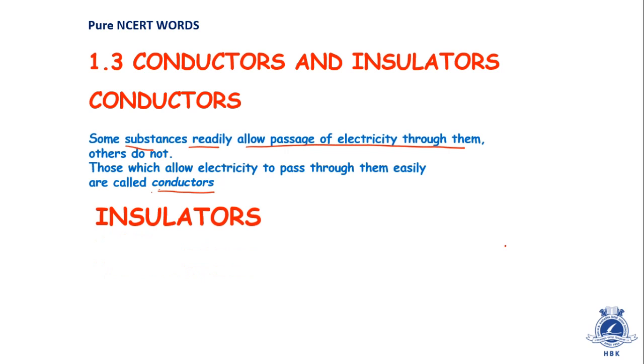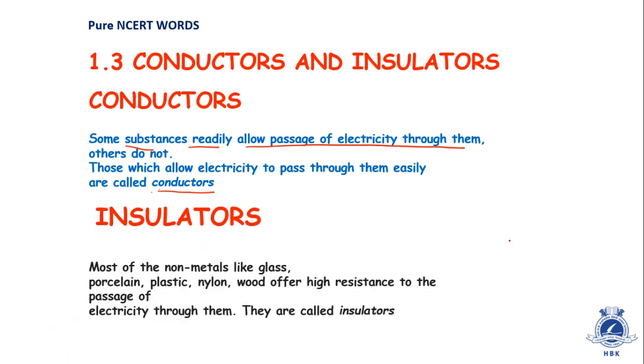Now let's see what insulators are. Insulators are those which don't allow electricity to pass very easily. They have very high resistance. Most non-metals like glass, porcelain, plastic, nylon and wood offer higher resistance to the passage of electricity through them. They are called insulators.